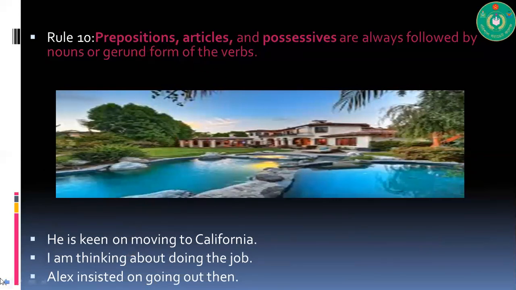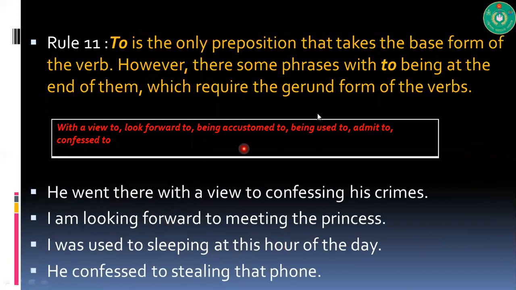Prepositions, articles, and possessives are always followed by nouns and gerunds of the verbs. He is keen on moving to California. So after a preposition, in most cases, we use ing with the verb. I'm thinking about doing the job. Alex insisted on going out then, but to is the only preposition that takes the base form of the verb.